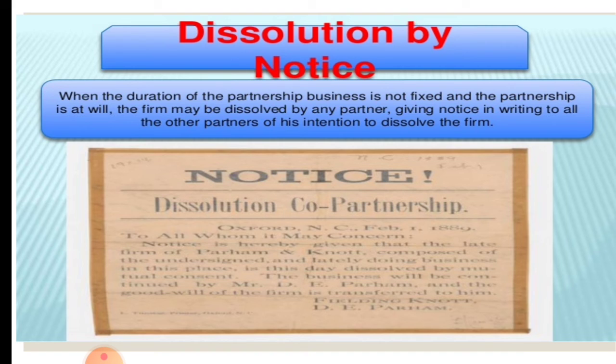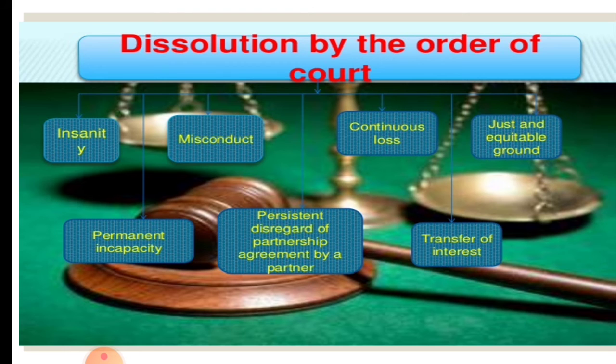Then dissolution by notice. When the duration of partnership business is not fixed and the partnership is at will, the firm may be dissolved by any partner giving a notice in writing to all other partners of his intention to dissolve the firm. So this is an example of a notice that is given in this slide. A partner can give a dissolution notice. 14 days notice can be given and the firm gets dissolved.